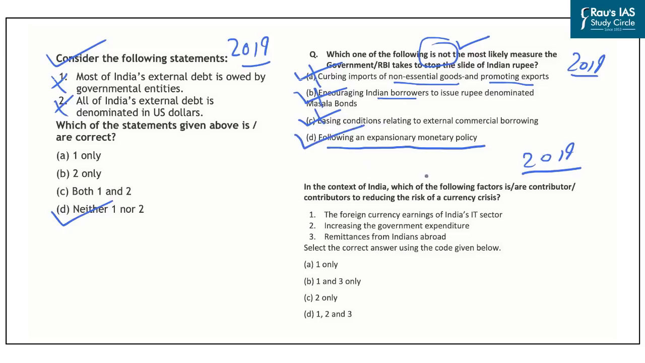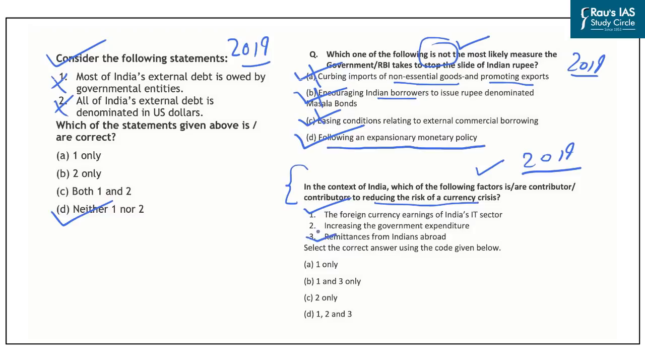The third question is, in the context of India, which of the following factors is or are the contributors to reducing the risk of currency crisis? First is the foreign currency earnings of India's IT sector. So this will lead to increased foreign currency earnings for India, and hence it will reduce the risk of a currency crisis in India, and hence it is a correct statement. The third statement reads remittances from Indians abroad, and they are also foreign currency denominated, and as such they will also help in reducing the risk of currency crisis.